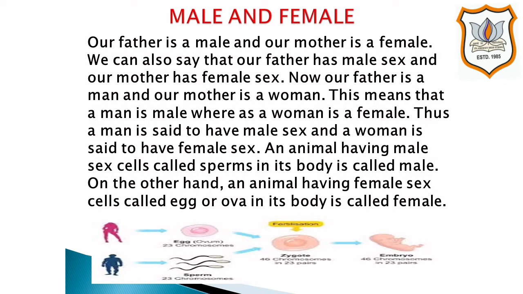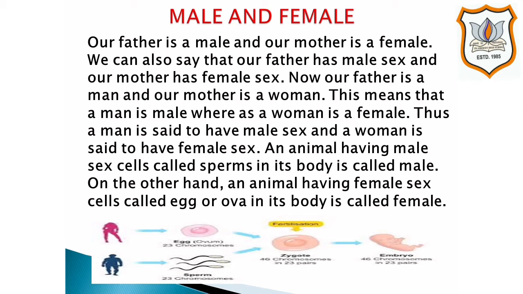Students, in order to understand the sexual reproduction in animals, we should know the meanings of some important terms like male sex, female sex, gametes, sperms, eggs or ova, fertilization and zygote, which are involved in sexual reproduction. We shall discuss them one by one in our video. So our first topic is male and female.